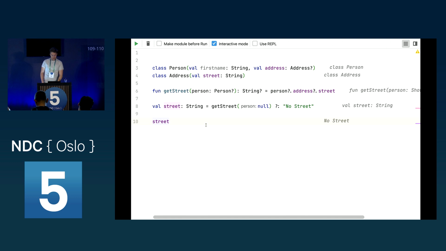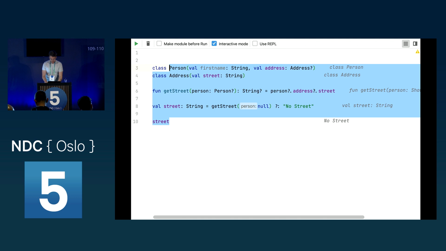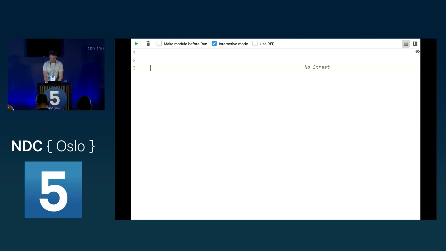So this is how you can use the null safety to make your code much more concise and also make sure that everything you pass in or return to a function really has the type you expect it to be. So now after the null safety, let's go a little bit more into functional programming.